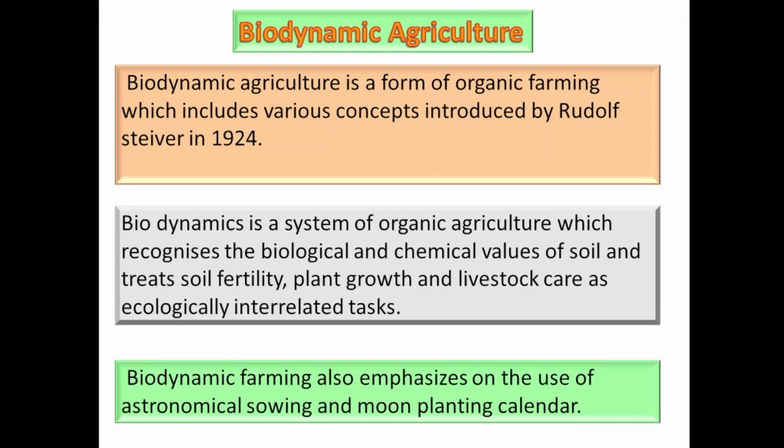Biological values means all the microorganisms present in the soil, which are responsible for conversion of dead decaying matter, and the nutritive value or soil fertility will increase. Chemicals means nutrients which are required for proper growth and development of the plant, such as nitrogen, phosphorus, calcium, magnesium. These are present in the soil, and it also treats soil